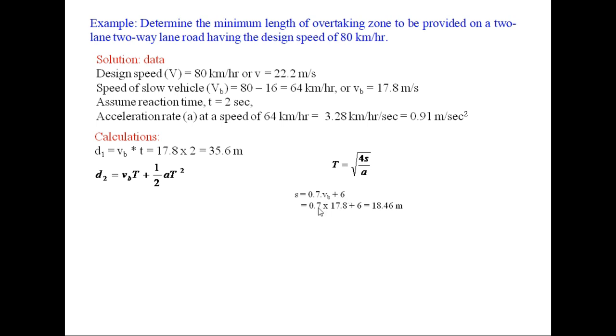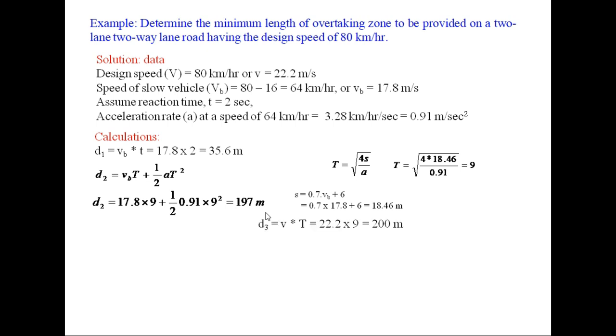So 0.7 into 17.8 plus 6, that is 18.46 meter is S. By known value of S, you can calculate now the overtaking time T, which is 9 seconds. With this 9 seconds, we go to this equation again and calculate D2. D2 is 17.8 into 9 plus half AT square, and that gives you 197 meter.